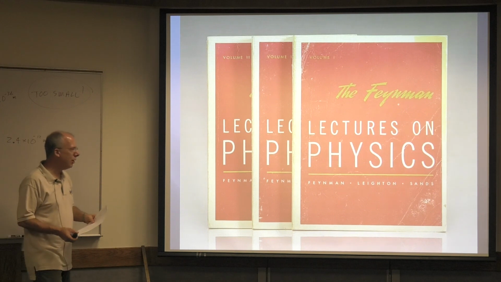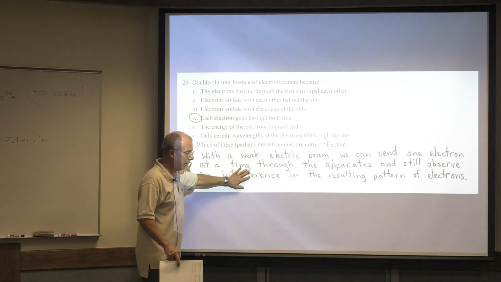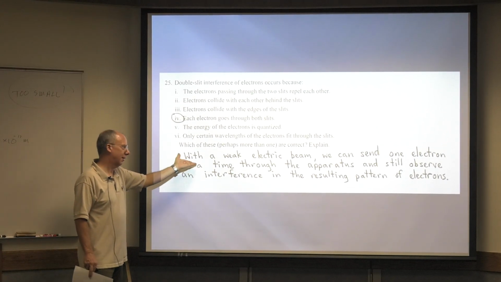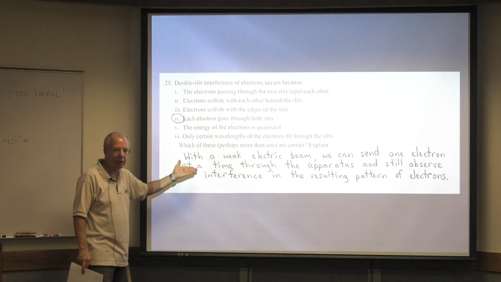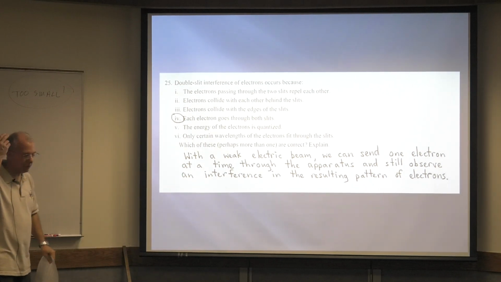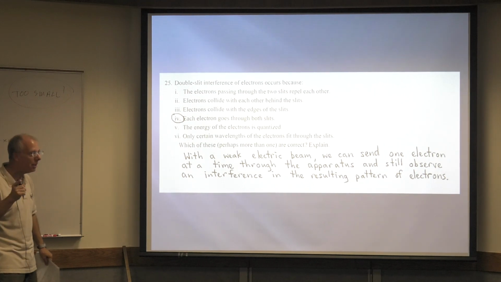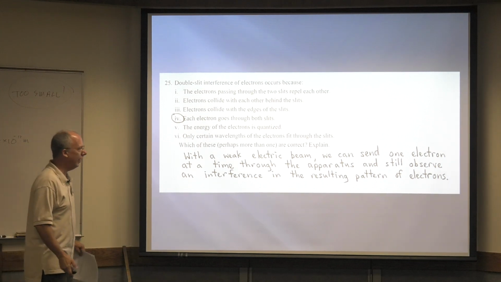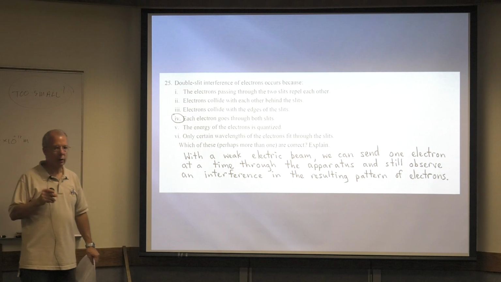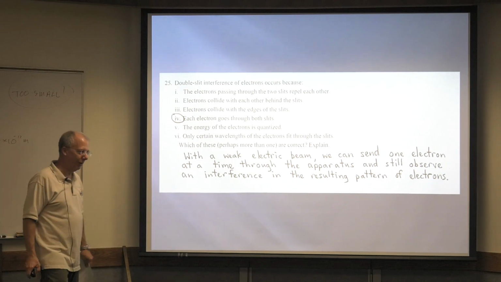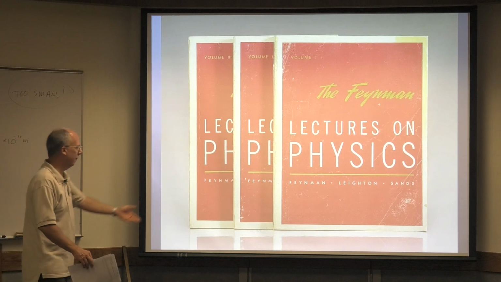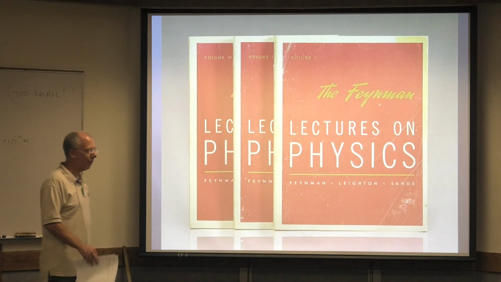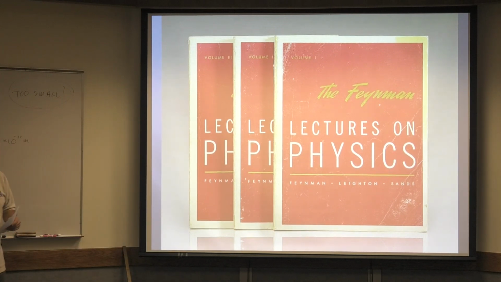And he actually talks about this in one of his freshman level physics classes. He basically says, this is life. This is how it actually is. It doesn't make a bit of sense. It doesn't agree with our experience, it does agree with experiment, but it's true. It's actually true. And he uses that as an example to show how quantum mechanics is weird or strange. Anyway, so you can look it up, right? Look up the lectures on physics from Feynman, and he has a whole chapter on this double slit experiment with electrons.